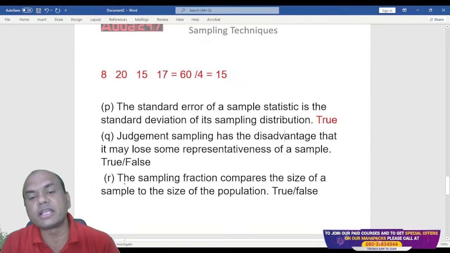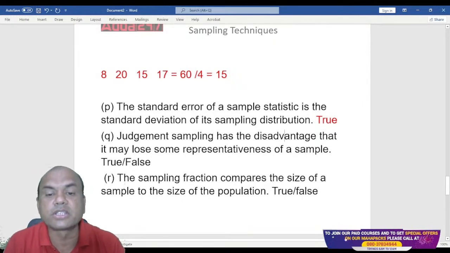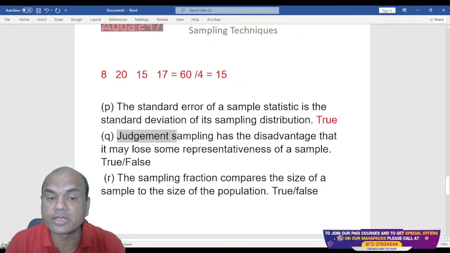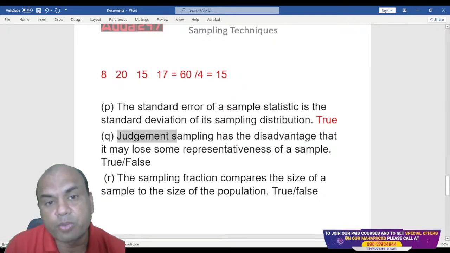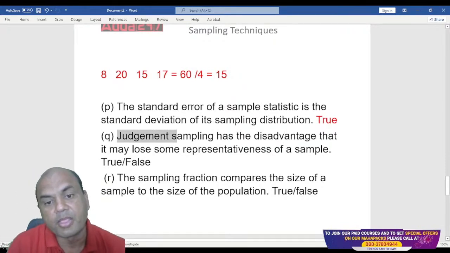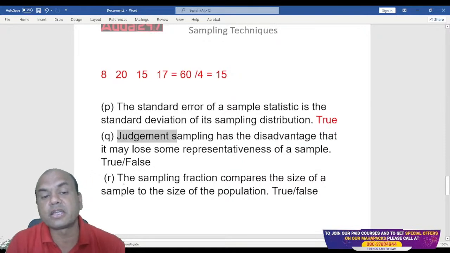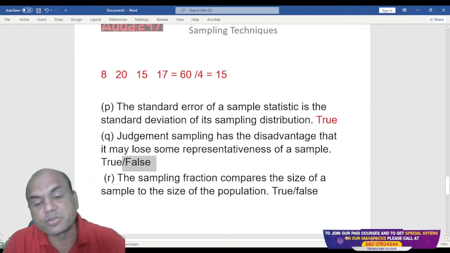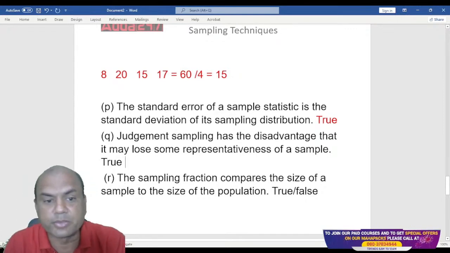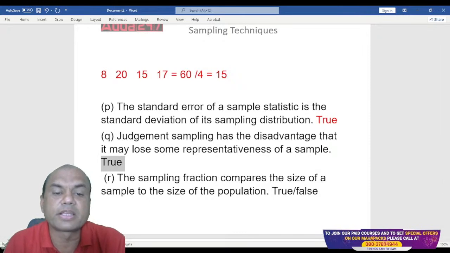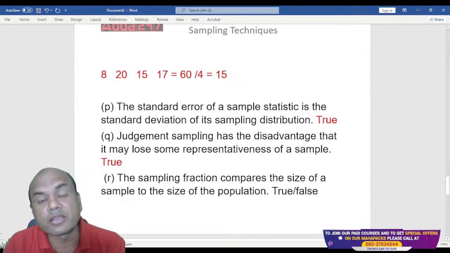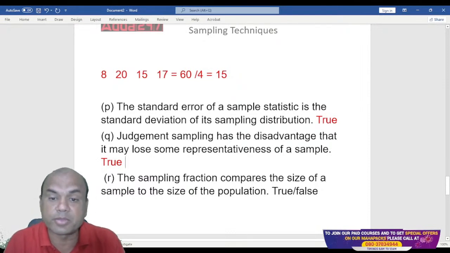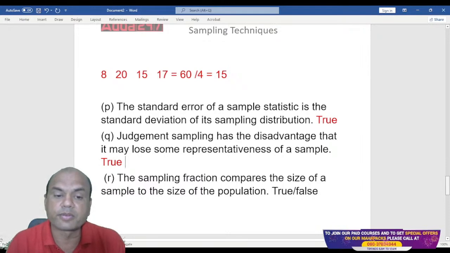Judgment sampling has the disadvantage that it may lose some representativeness of the sample. What is judgment sampling? There are 2 types of sampling. One is probability, second is judgment. That is true, because judgment is based on the individual judgment. Suppose if I am the judge, I feel something is right, but there may be other things which are out of my purview or out of my thinking, but they may also be right. So that is true over here.